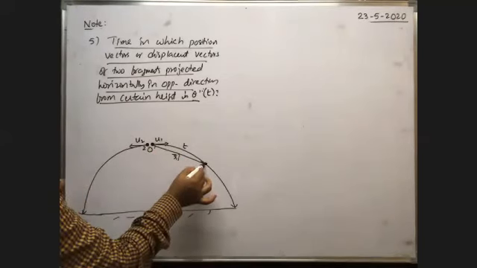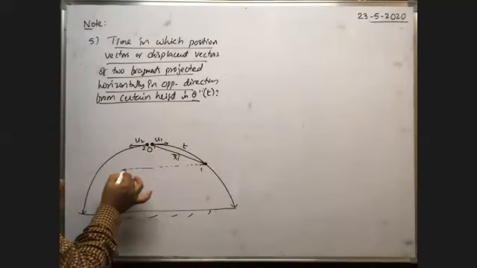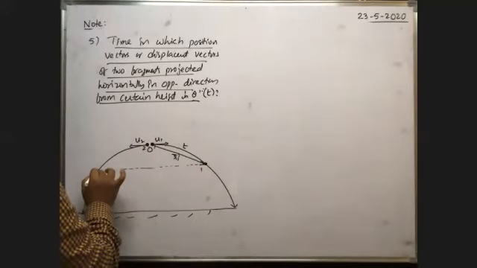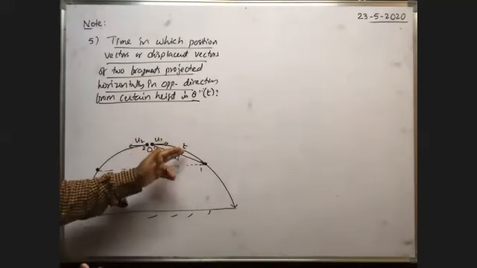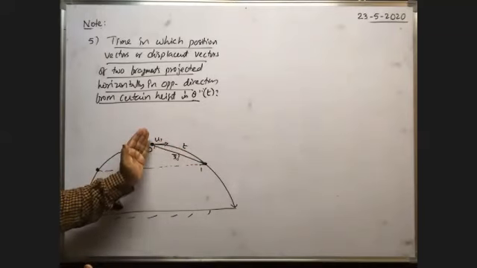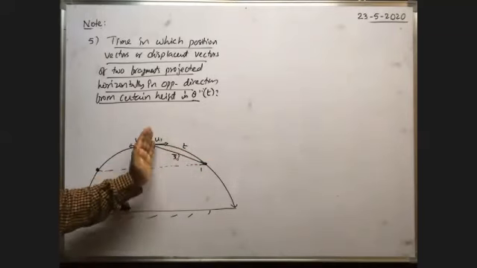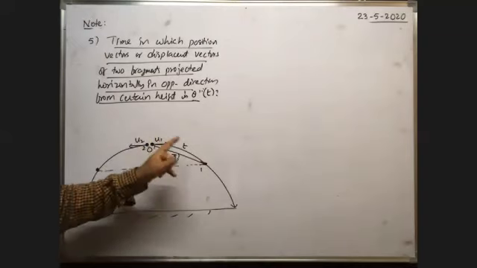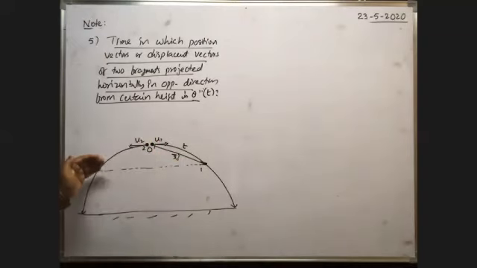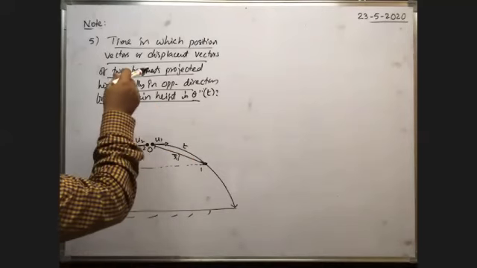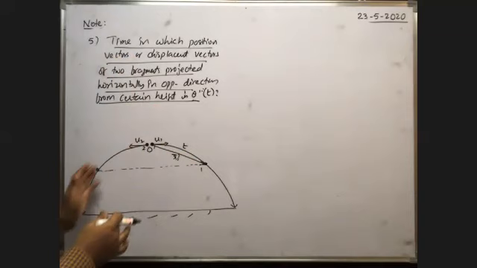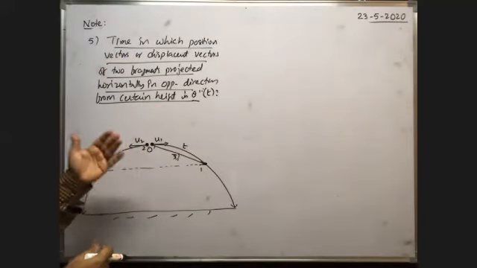Next, after the same time, the second body lies at this point. Because in the given time t seconds, through whatever distance the first body comes down along the vertical direction, through the same distance the second body also comes down, because initially these two bodies have no velocity along the vertical direction. So along the vertical direction these two behave like freely falling bodies.